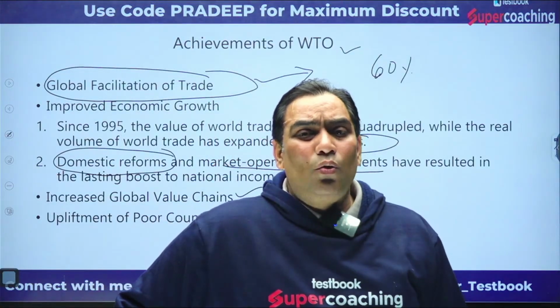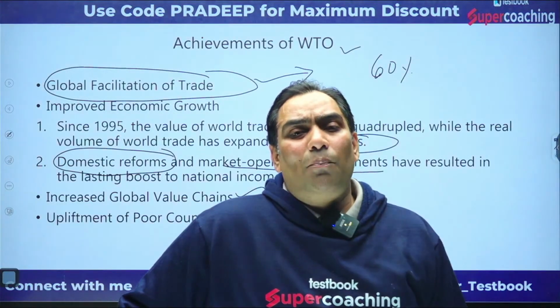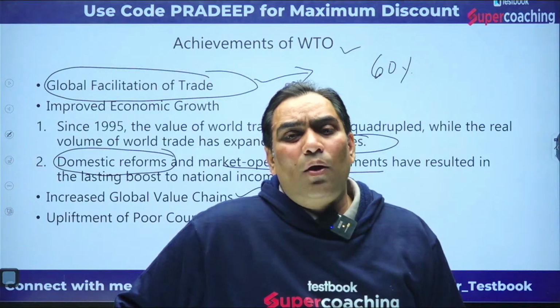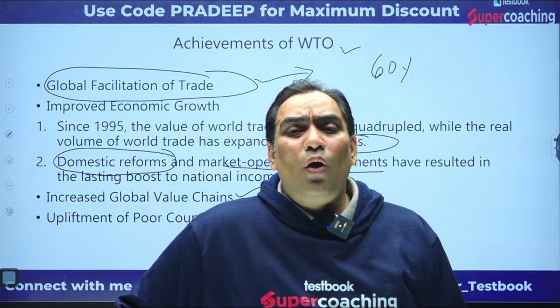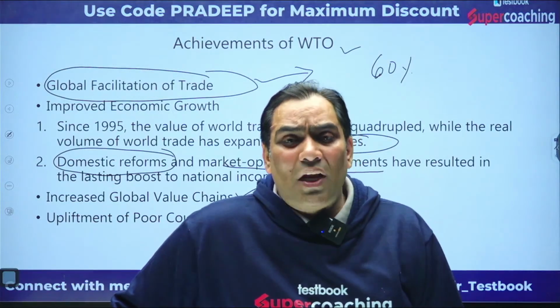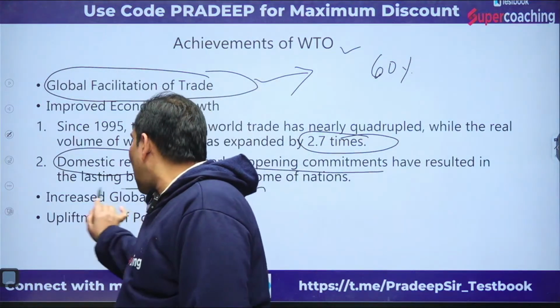Because of the increase in quantity the production is going to increase, and because of the increase in quality, people's living standard improves and they have access to better goods and services. This is the meaning of saying that it has increased the global value chain.